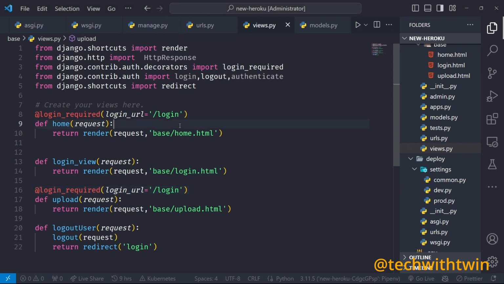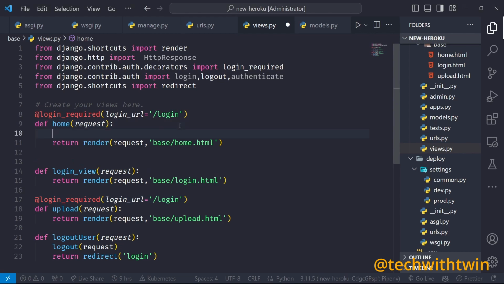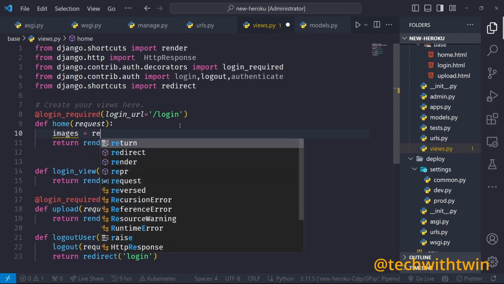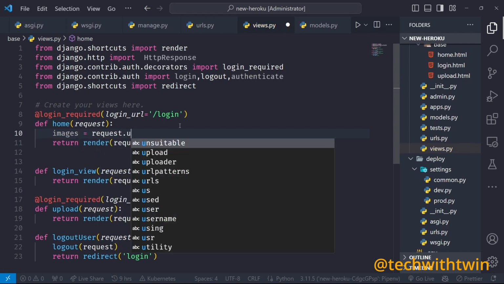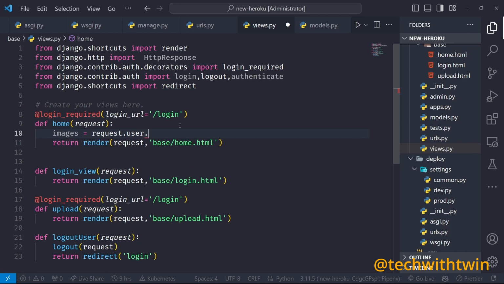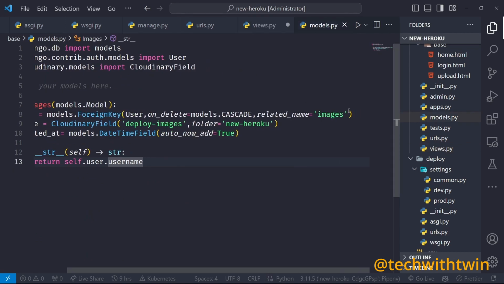So in the home route, what do we want to do in the home route? This person is authenticated, the person that is coming to the home route. So we want to get all the images of this person. So call request.user.images.all. So where is this user.images coming from? The user does not have a field called images. That field is coming from here. We have a related name, so this field will be created in the user table.